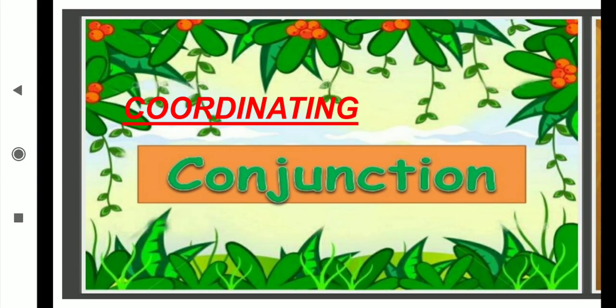Now let's see the kinds of conjunction. Just as yesterday you wrote the definition of preposition, today you are going to write down the definition of conjunction and its kinds from your chapter number 8, first page: coordinating conjunction, subordinating conjunction and correlative conjunction. Students, you are going to write all these definitions in the notebook. Now let's see what the coordinating conjunction means.